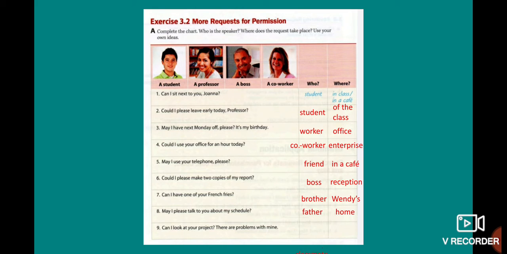There are problems with mine. Okay, who? Maybe a classmate. And where? At school. Okay, in this part, you write different options, okay? So you write your own ideas. These are only examples, okay? But you can write different places and also different people. So it doesn't matter if you write the same as me or your own ideas.